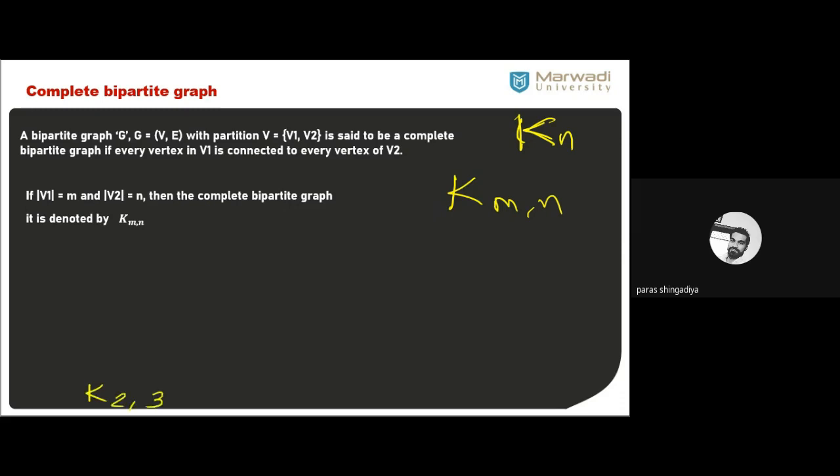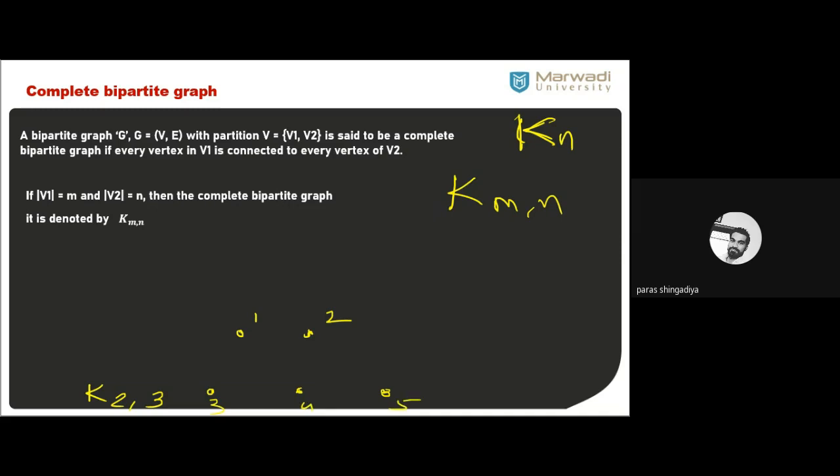K23. Okay, two vertices on one side. एक फर्स्ट पार्टीशन में दो वर्टेक्स हैं और सेकंड पार्टीशन में कितने वर्टेक्स हैं? 3 वर्टेक्स. ठीक है, so you just consider two vertices in any form. ठीक है, ये हॉरिजॉन्टल है, you can also take vertical form. ठीक है, and 3 vertices on the other side. क्लियर? 1 2 is the first partition and 3 4 5 is the second partition.